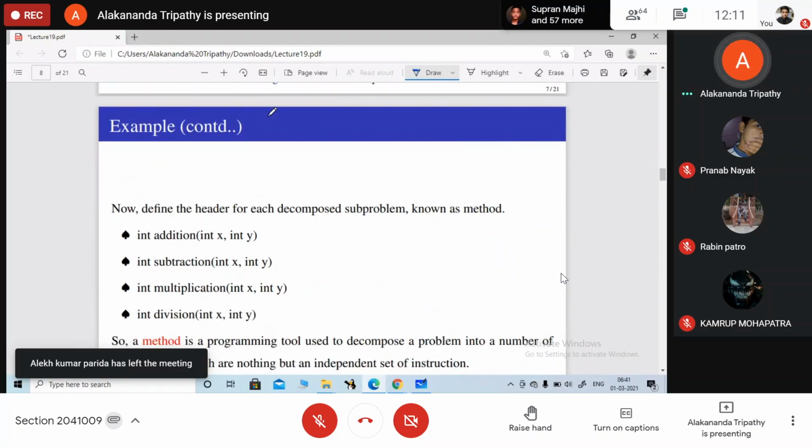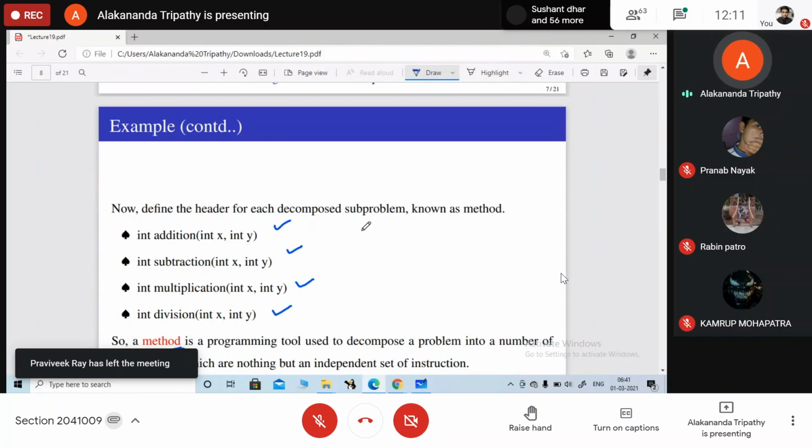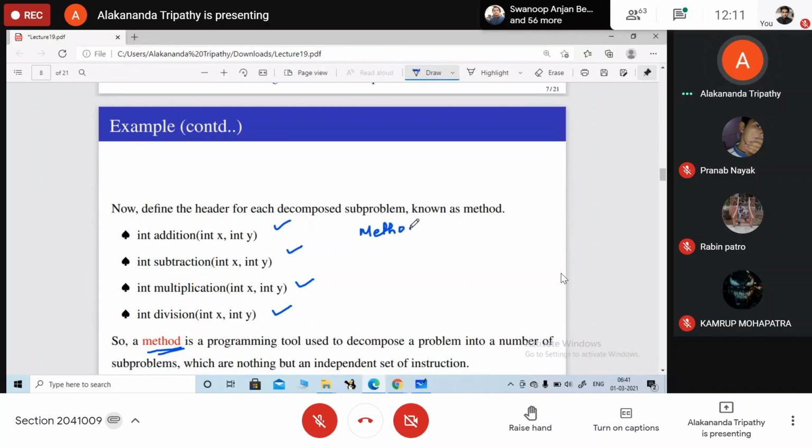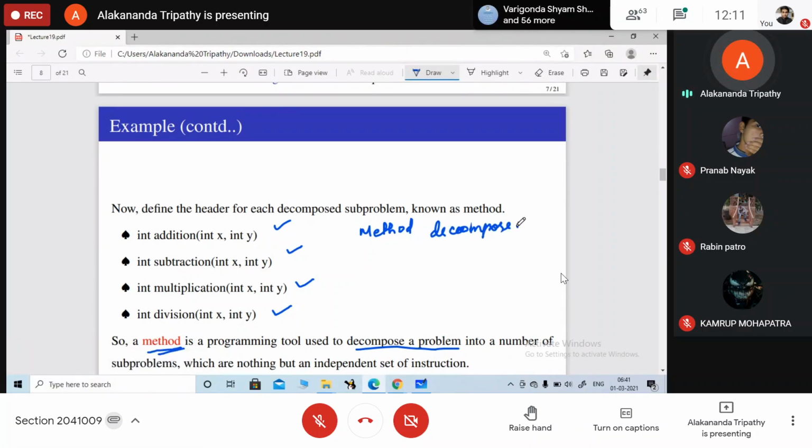So what are the different sub problems? Here we have addition, subtraction, multiplication and division. So in general, तो method को हम लोग क्या define करेंगे? Method, it is a programming tool. It is basically used to decompose a problem into a number of sub problems. So method decomposes a problem into a number of sub problems. Okay.